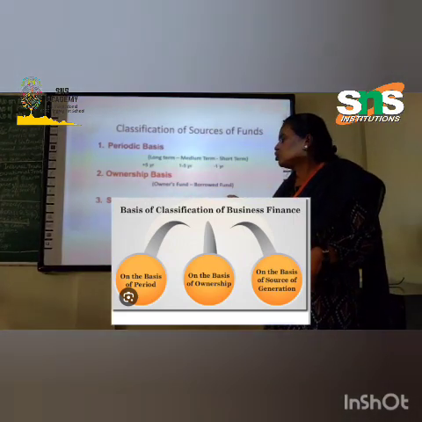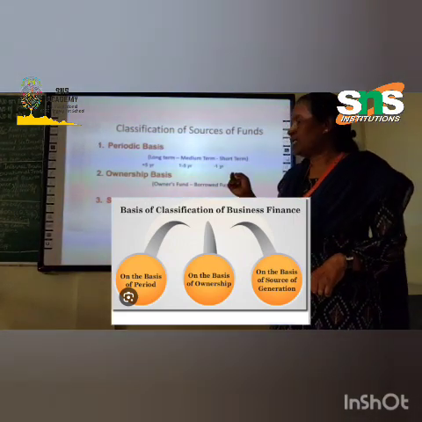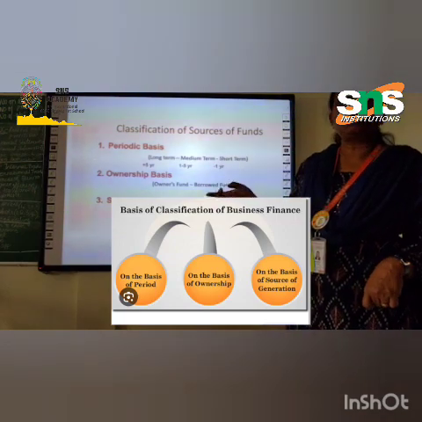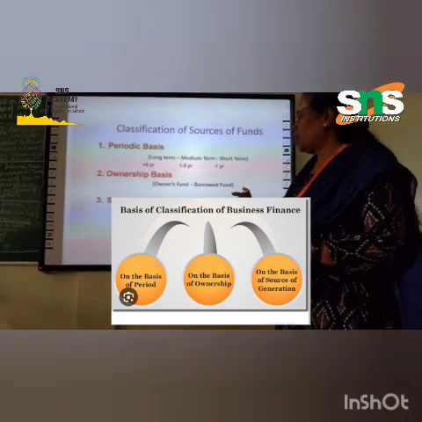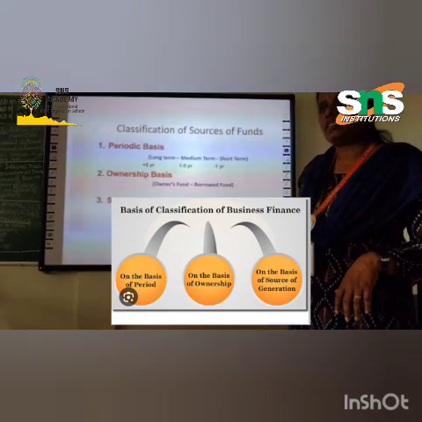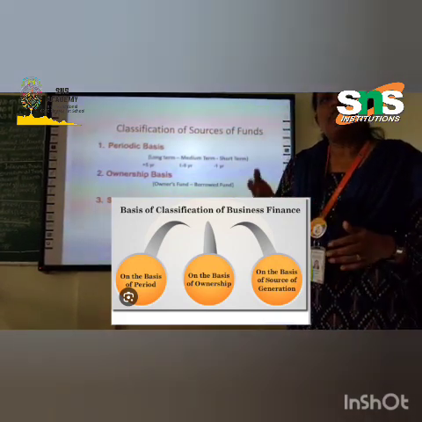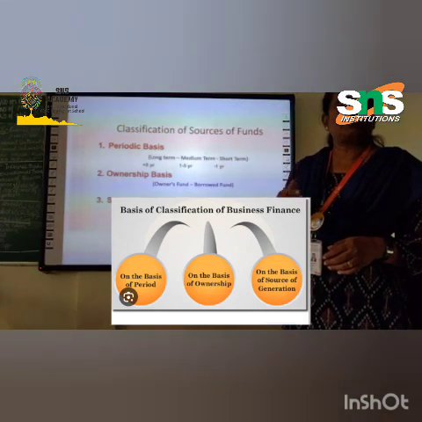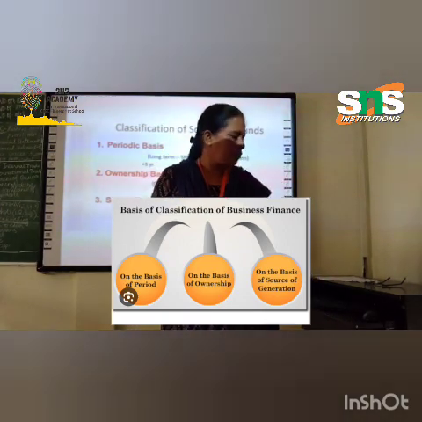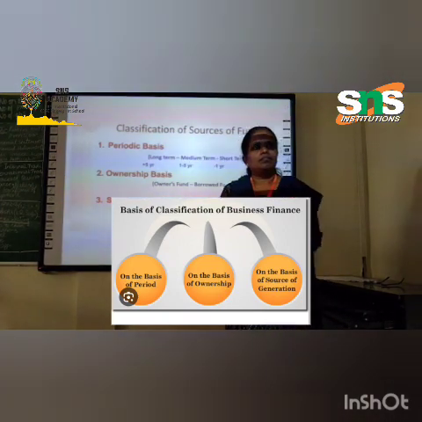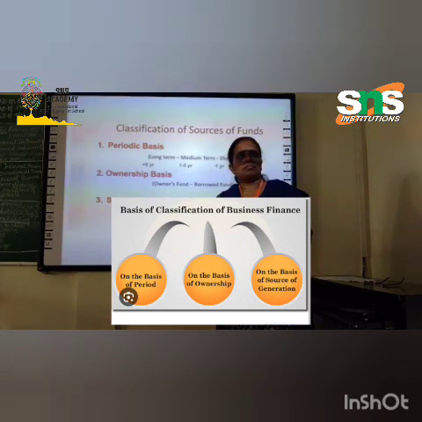Next one is the generation basis. Sources on the generation basis are internal sources and external sources. Internal sources of finance are those available within the organization. Examples of internal sources are collection of receivables, disposing of surplus inventories, and ploughing back profit. These are the examples of internal sources.